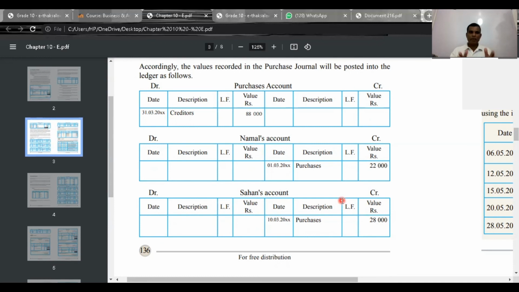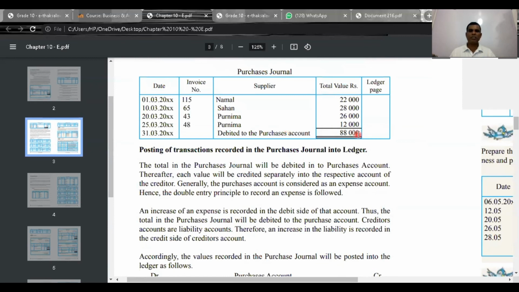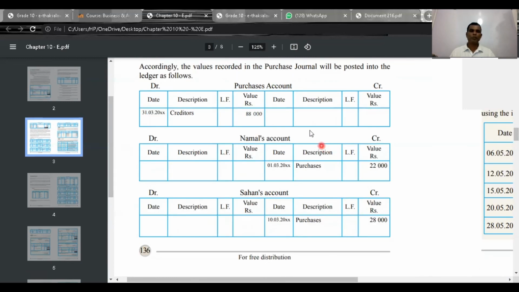In the end of this discussion, please put an asterisk mark and write it down: after preparing the purchases journal, total of the purchases journal should be posted to the purchases account as debit.